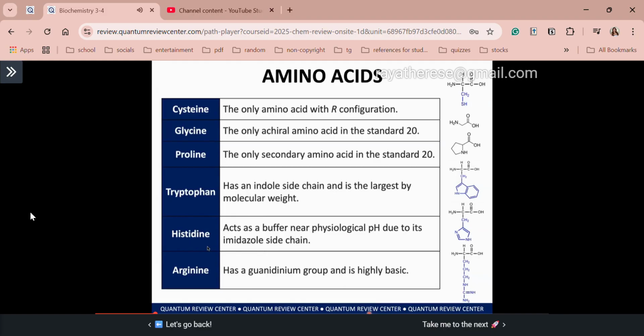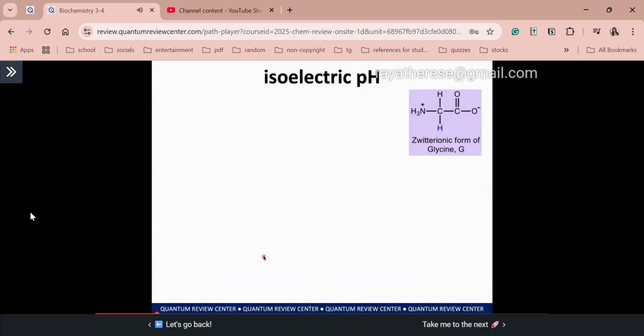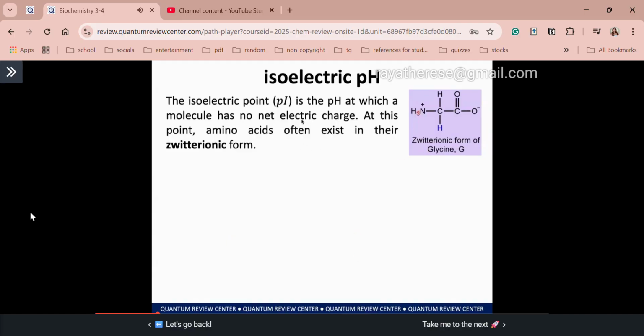Alright? So class, as I have said earlier, may ionizable group ang amino acids natin. That's why it can be affected by the pH of the environment it is situated in. Diba? So that's why meron din siyang characteristic pH. Familiar with the term of the characteristic pH ng amino acids? That is your isoelectric pH or isoelectric point, or PI ang abbreviation, which is the pH of your molecule in which your amino acid has no net electric charge. So it does not mean, class, na wala na siyang charge at all. No net charge lang. So as you can see here, this is the example of our zwitterionic form. So we call your amino acids with no net electrical charge as zwitterionic.